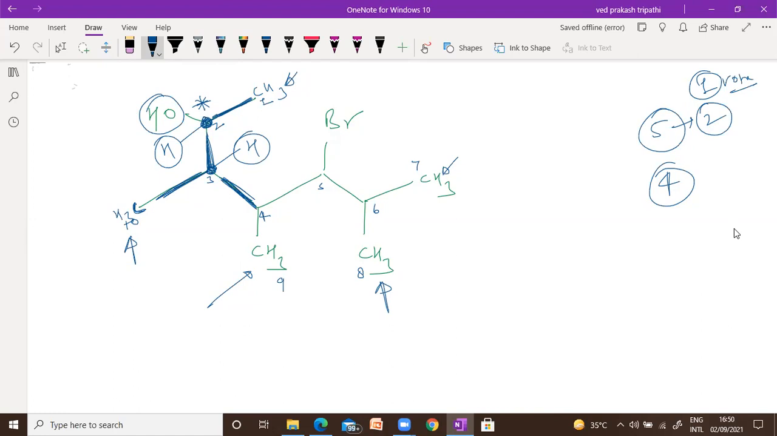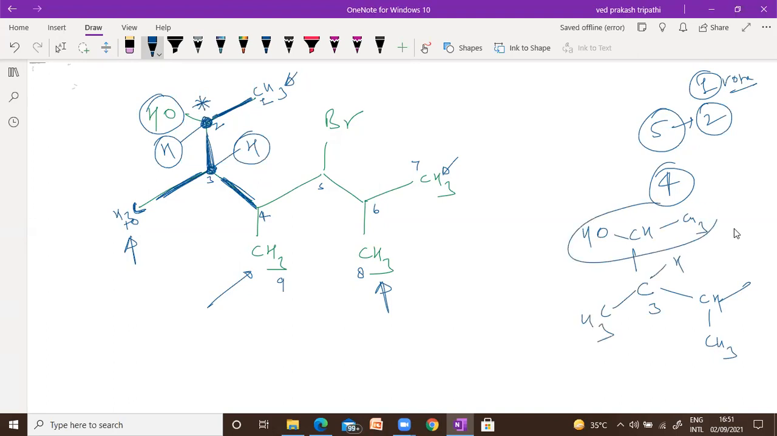Different means connectivity. Suppose I am talking about carbon number 3. Carbon number 3 has this CH3, this is CH3 with OH, and this is CH3. And this is a hydrogen. You can see this group is different, this group is different, this is different, and hydrogen is different. So 3 is chiral as well. 4 is also chiral if you check.